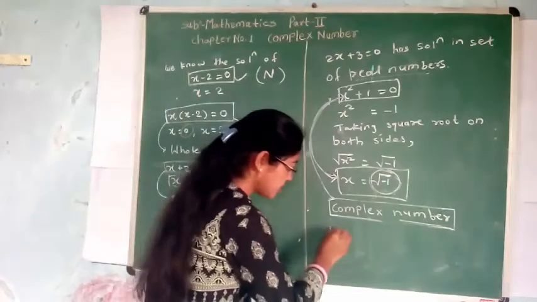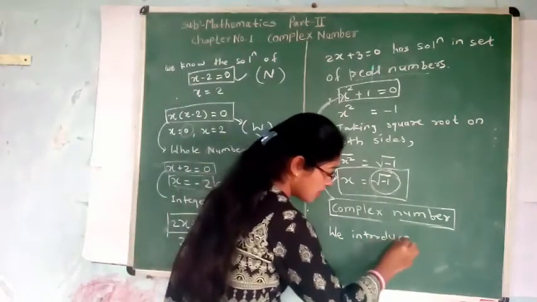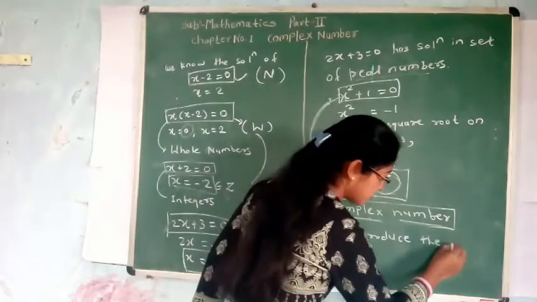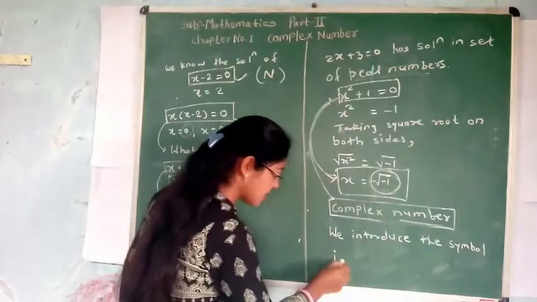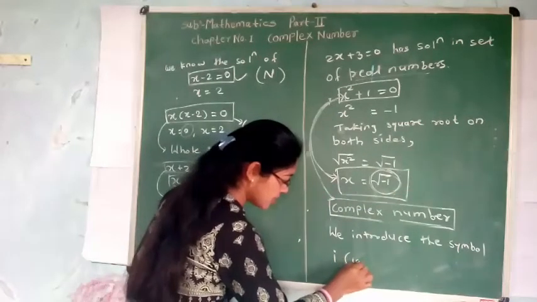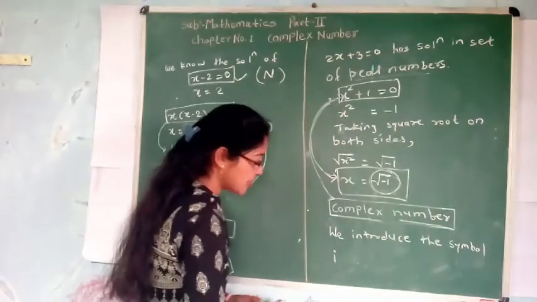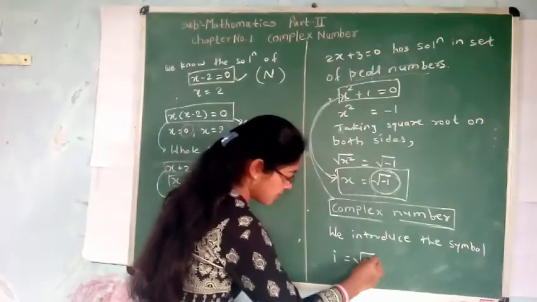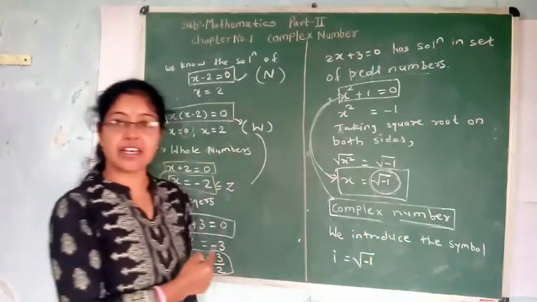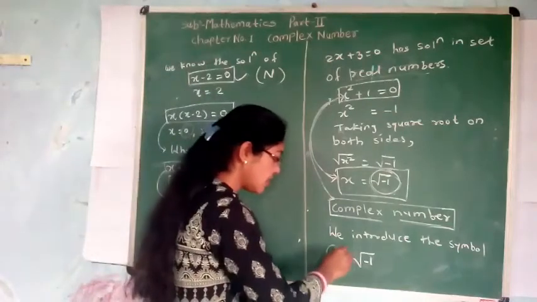We now introduce the symbol i, which is called iota. i is equal to under root of minus 1. This i is called iota.